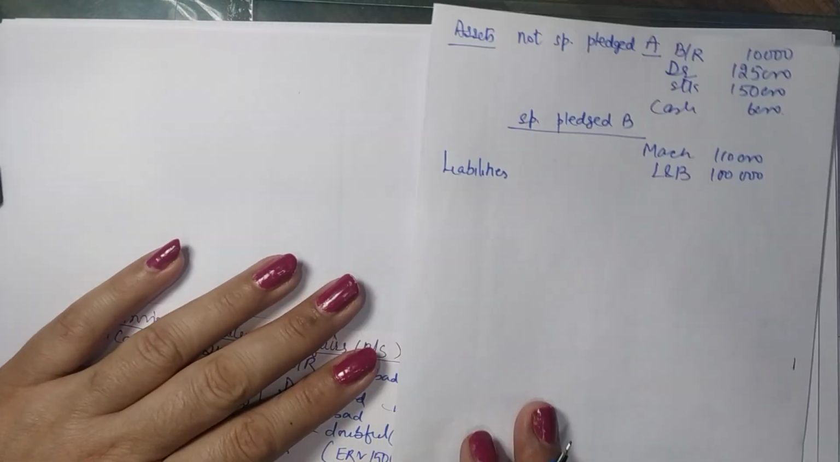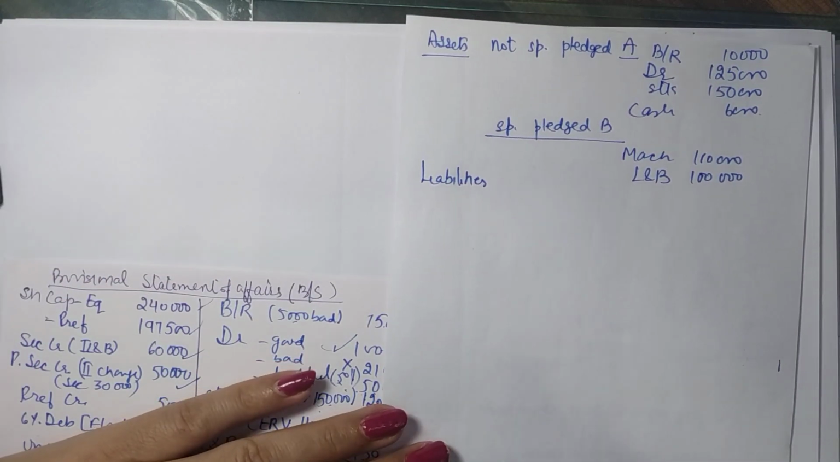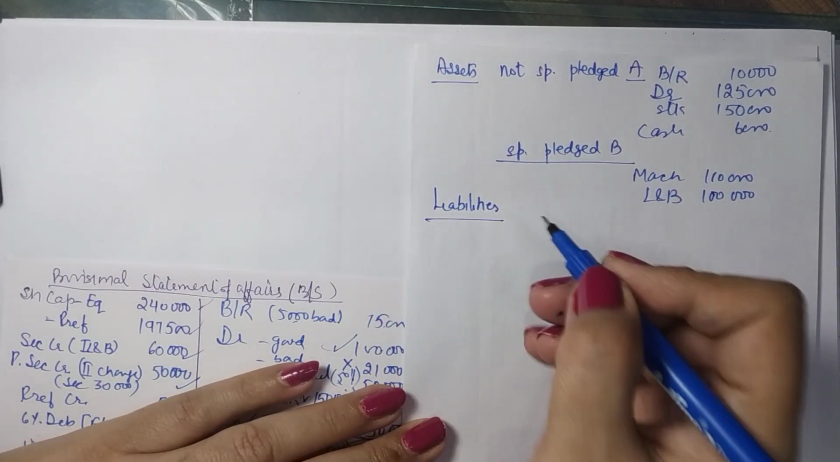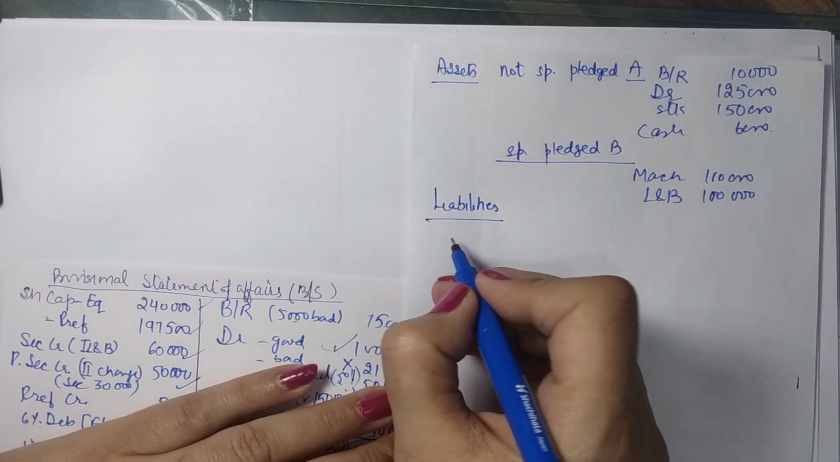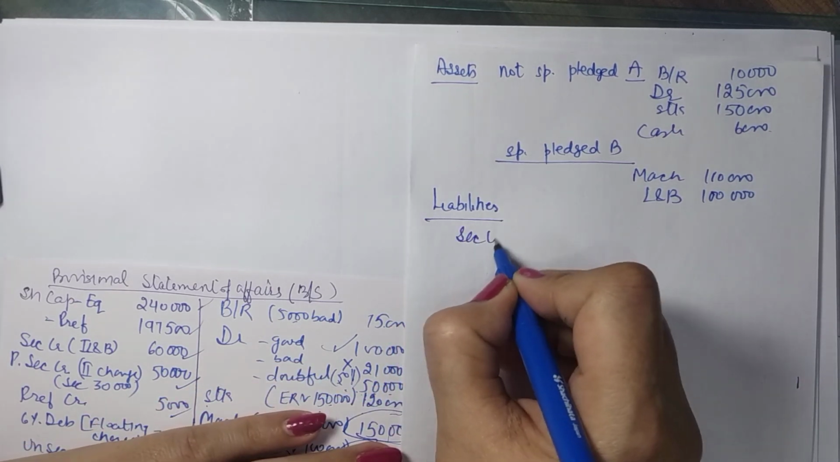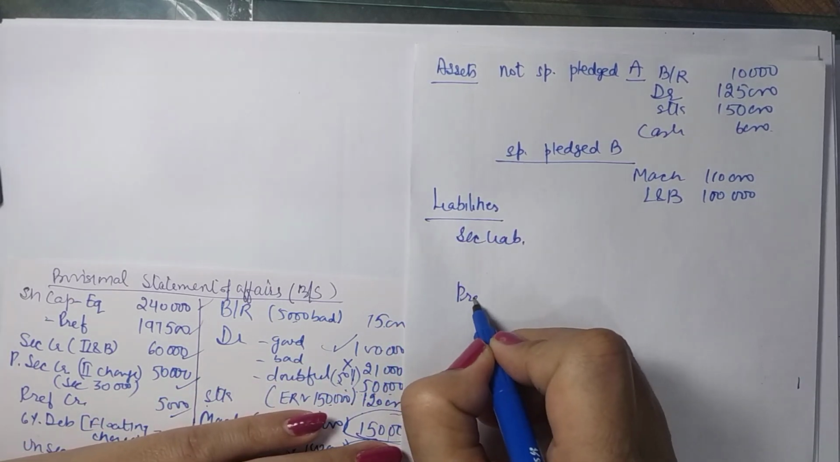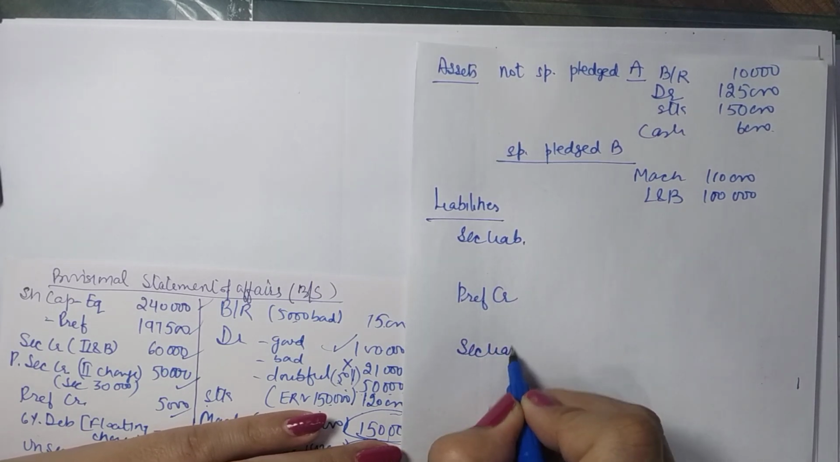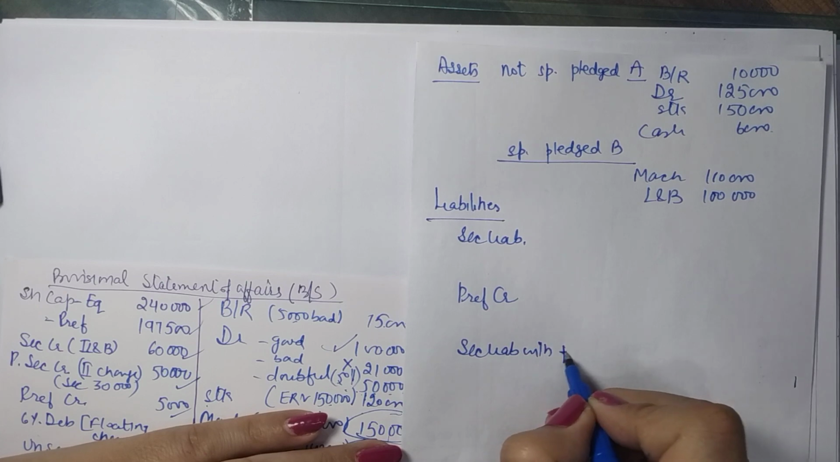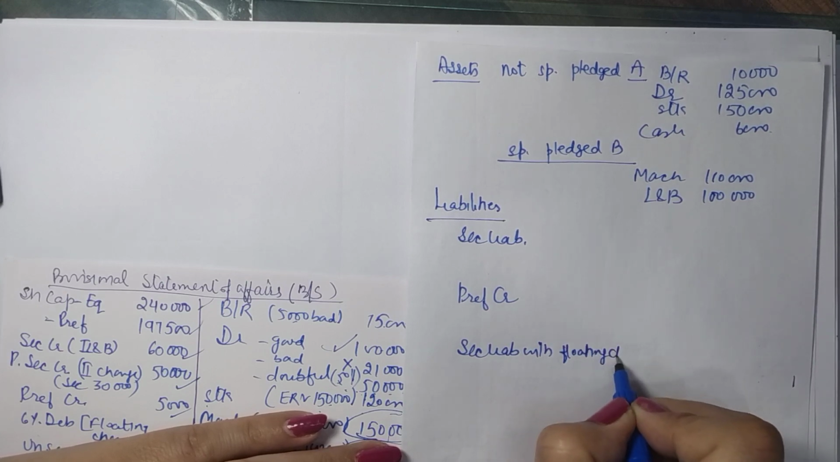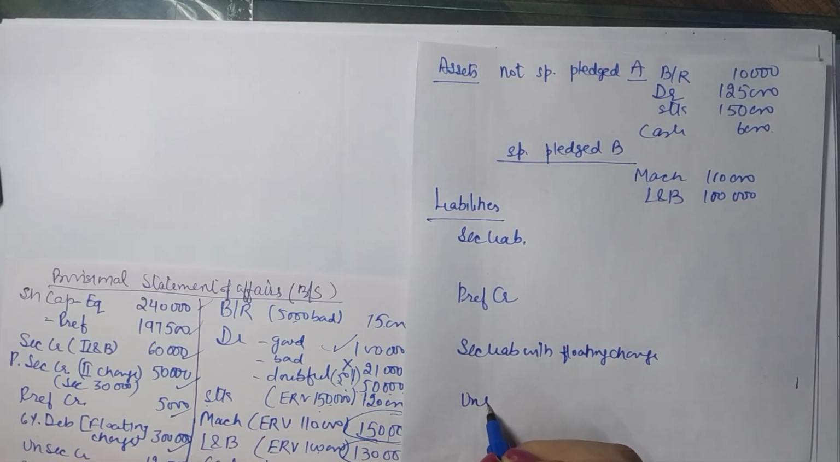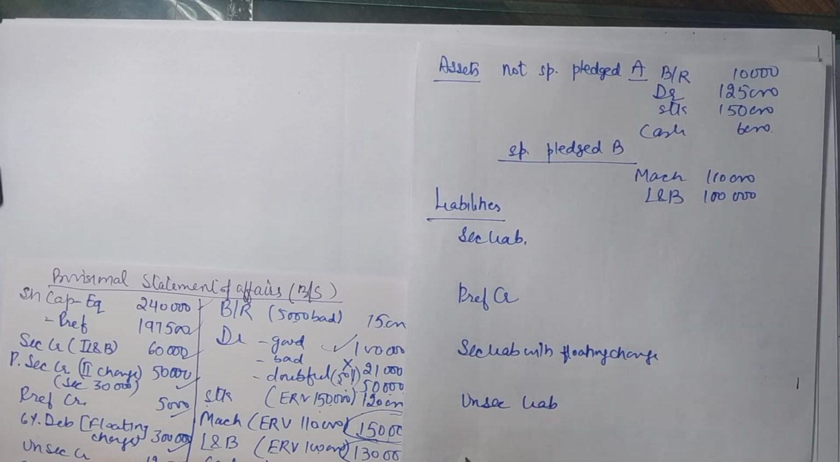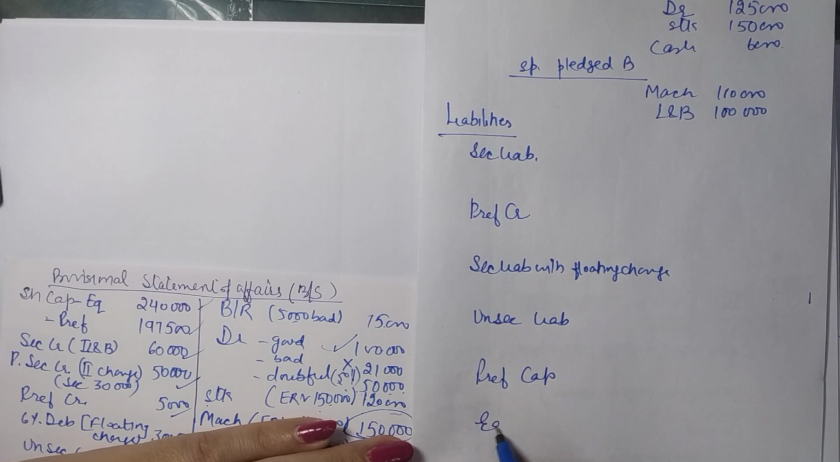Now in case of liabilities, we have a certain preference order, which includes number 1, secured liabilities. Then you have preferential creditors. Then you have secured liabilities with floating charge. Then you have unsecured liabilities, and then you have preference capital, and finally equity capital.